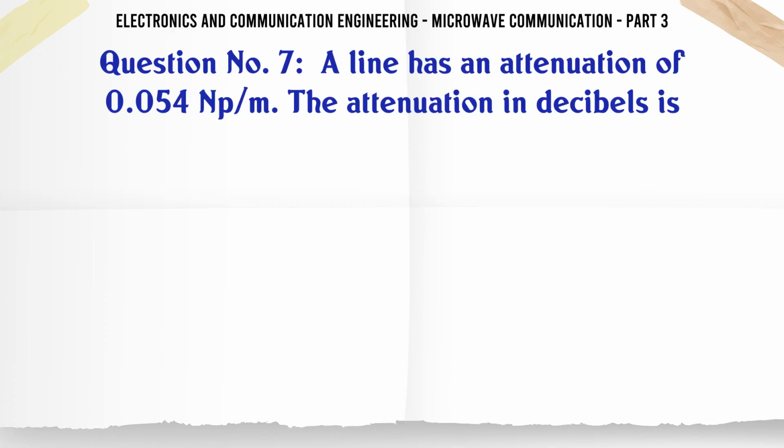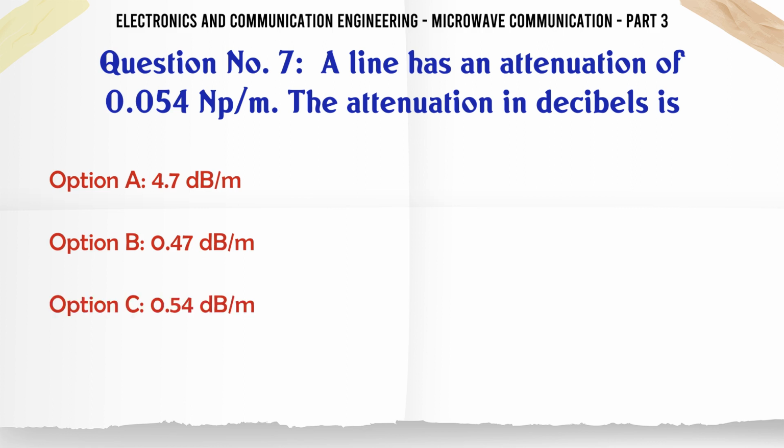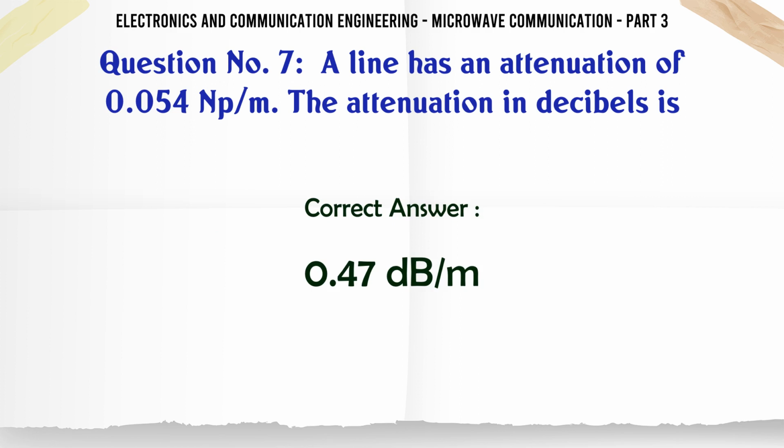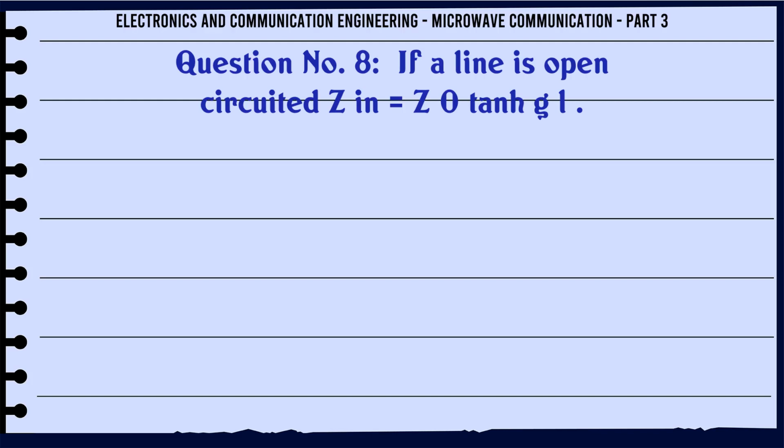A line has an attenuation of 0.054 Np/m. The attenuation in decibels is: A. 4.7 dB/m, B. 0.47 dB/m, C. 0.54 dB/m, D. 5.4 dB/m. The correct answer is 0.47 dB/m.